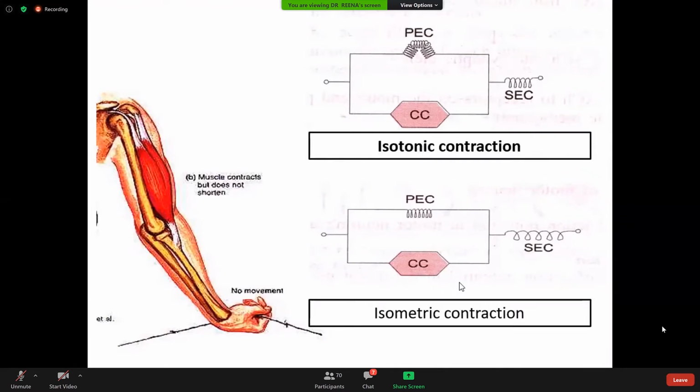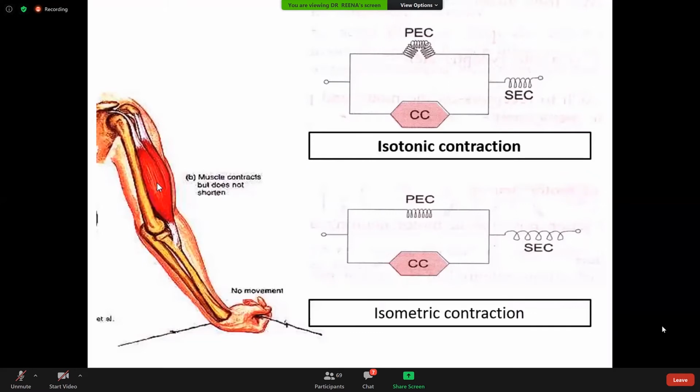And this happens because of the stretching of the series elastic component, that is the tendon, which attaches the muscle with the bone. One important point here is that the tension produced within the sarcomere or within the muscle is dependent on the number of cross bridge formations.